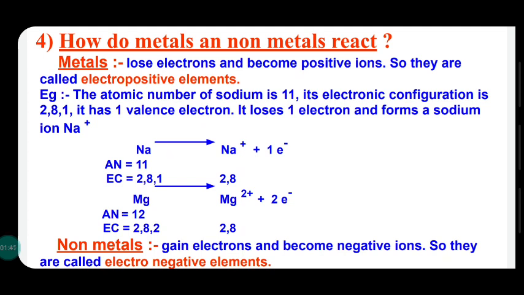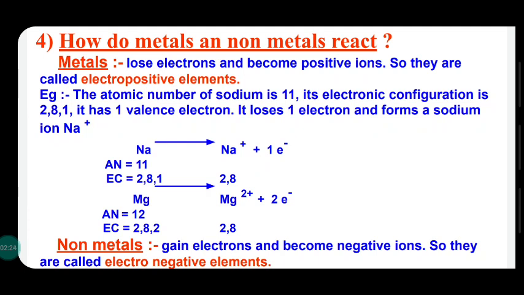So how does the combination continue? Now we are discussing this combination. How do metals react with non-metals? Normally we know metals are electropositive in nature. Remember the definition of metals: elements that release electrons in a chemical reaction and become electropositive. So in their outer shells there are free electrons, maybe 1 electron, 2 or 3, etc.